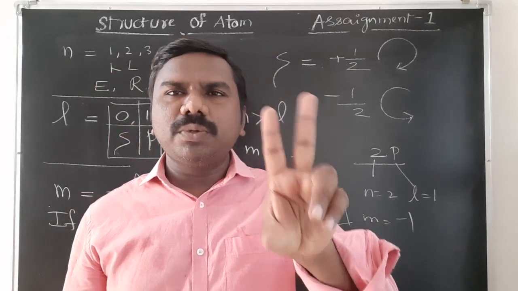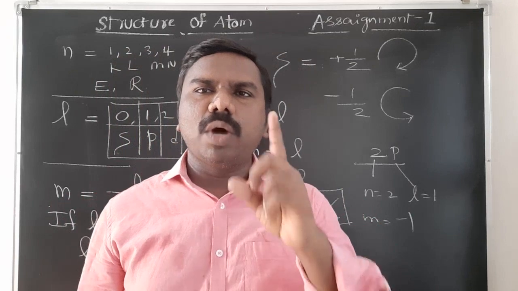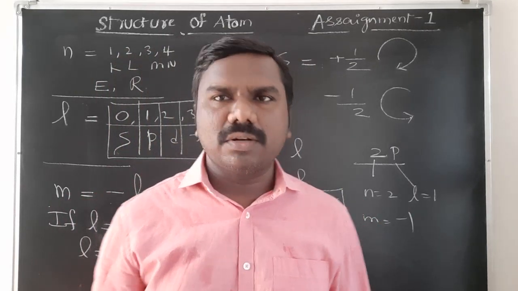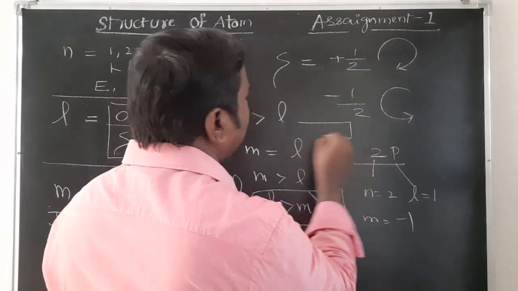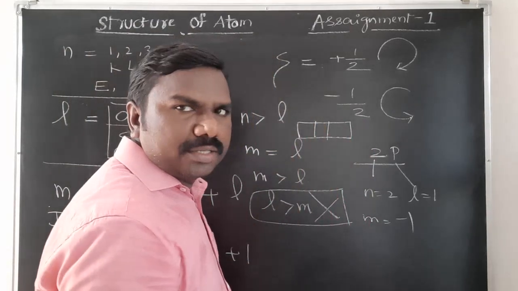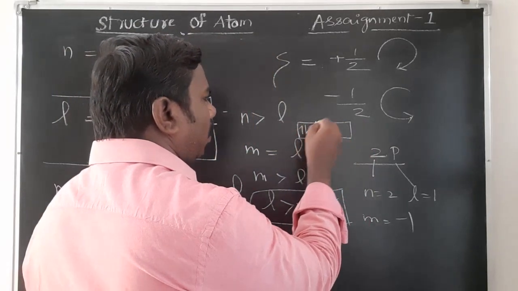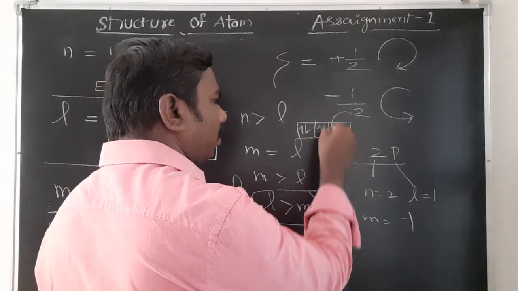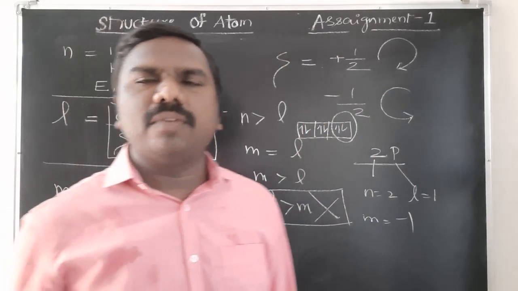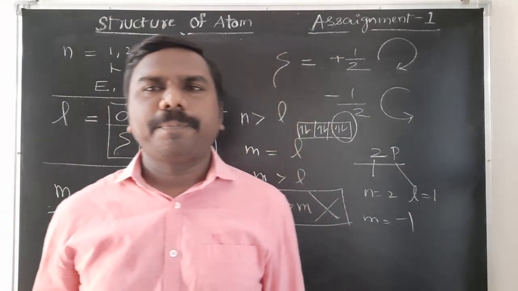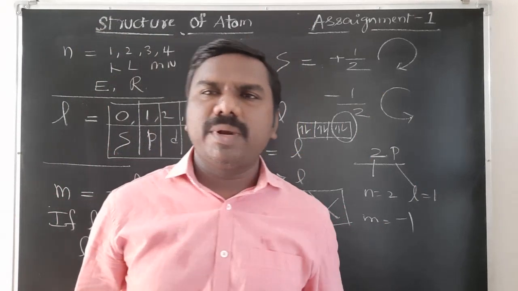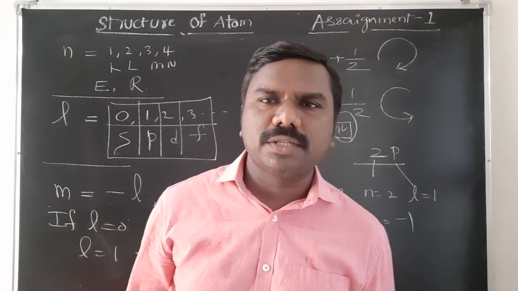Next, Pauli's rule: only 2 electrons are available in one orbital, but not 3 electrons. For example, 2p is there, it has 3 orbitals. In each there are only 2 electrons, but not 3 or 1 electron. Maximum 2 electrons can be accommodated. That is called Pauli's exclusion principle.